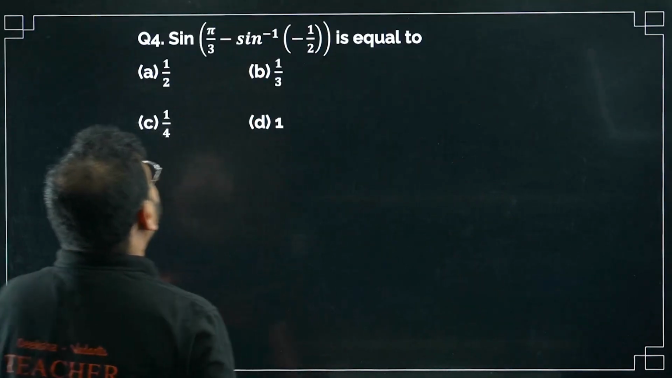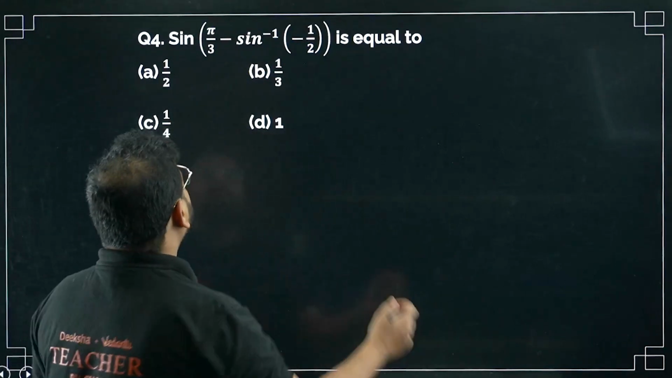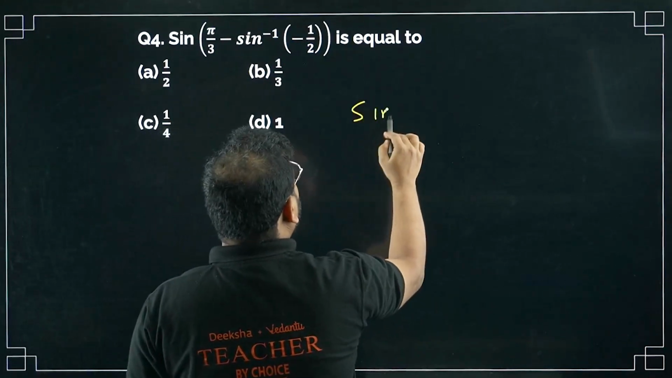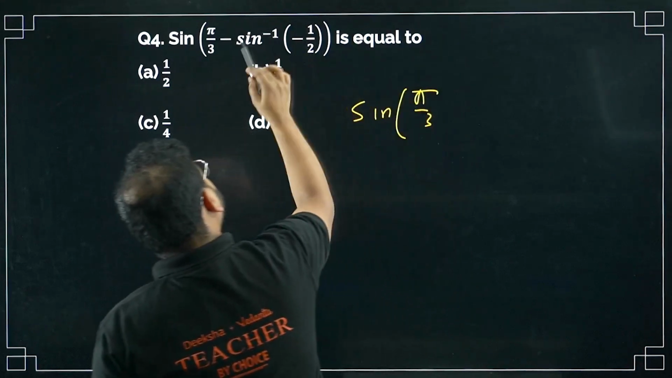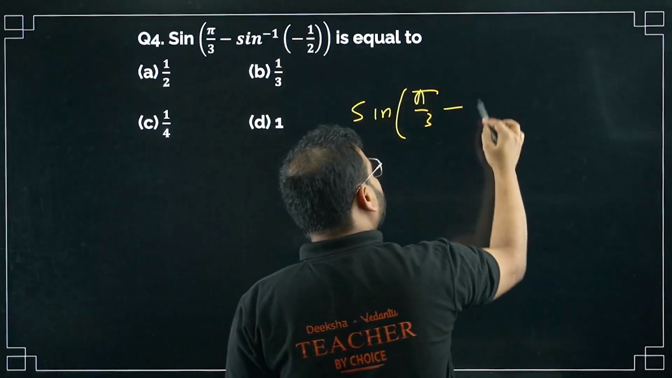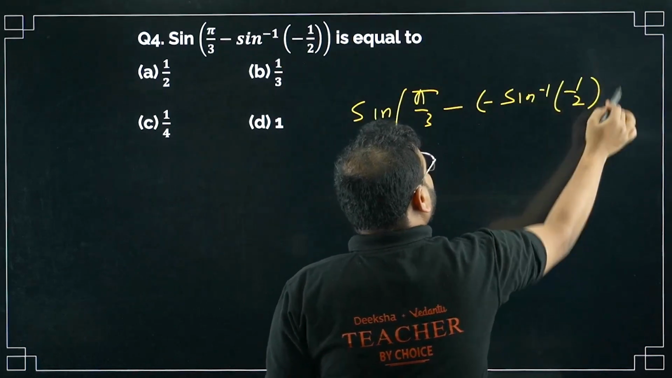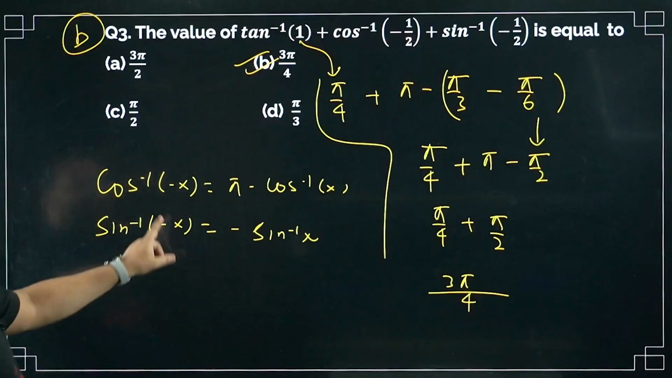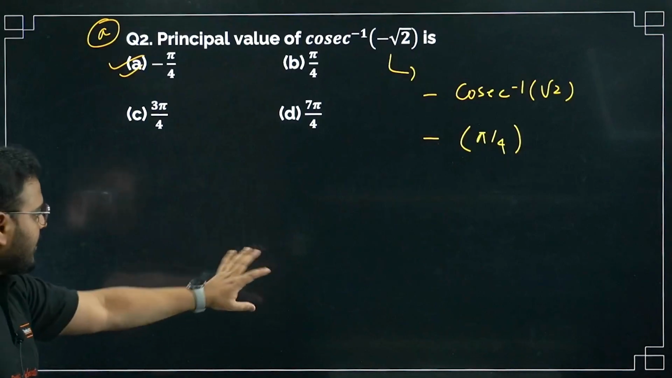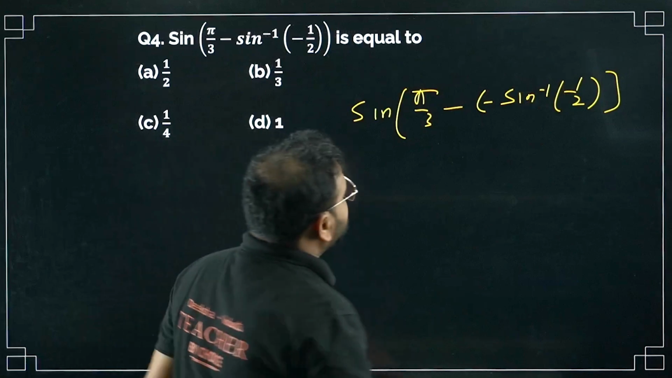Sine of pi by 3 minus sine inverse of minus 1 by 2. Is this question difficult, sir? Of course not, how can it be difficult? Pi by 3 minus sine inverse of minus x. There's a minus sign, it will become minus sine inverse of the same value x. Sine inverse of minus x is nothing but minus sine inverse of x. Please check. Okay, same property I'm using like this.